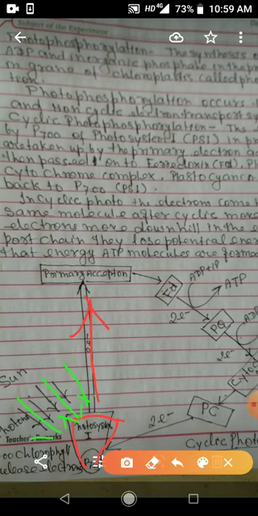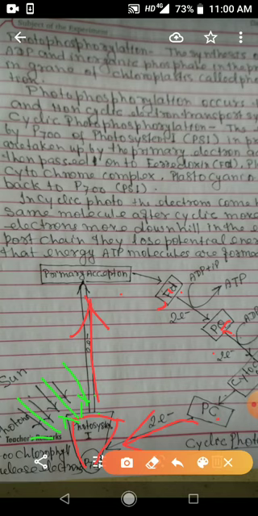When the high energy electron transfers from the primary acceptor to ferredoxin to plastoquinone, again plastoquinone to the cytochrome complex or cytochrome system to plastocyanin, and from the plastocyanin the electrons come back to photosystem 1. The first molecule of ATP is synthesized when the electron is transferred from ferredoxin to plastoquinone.